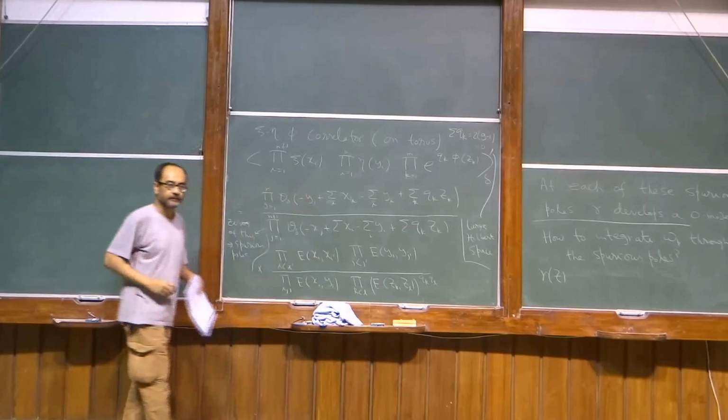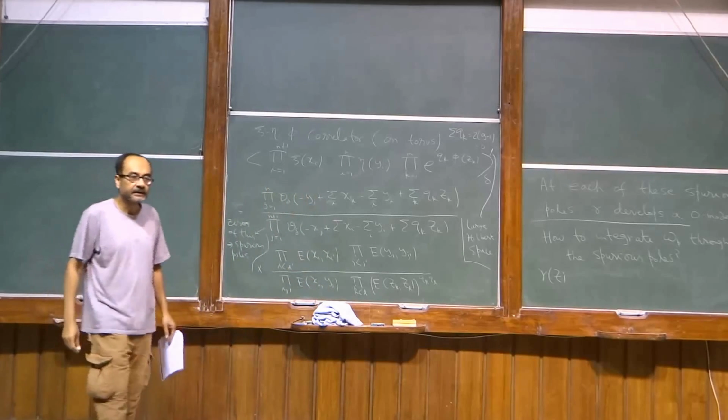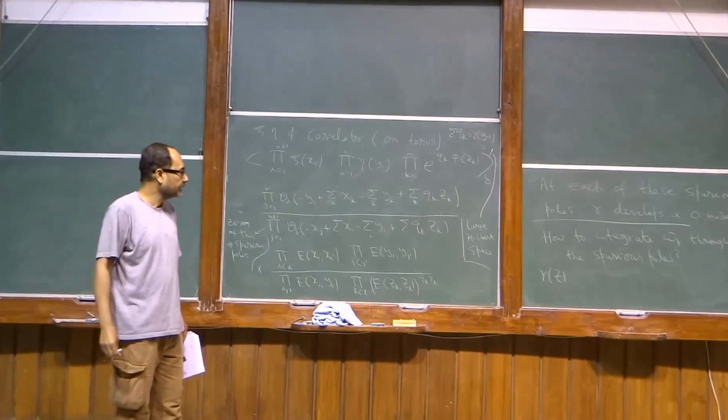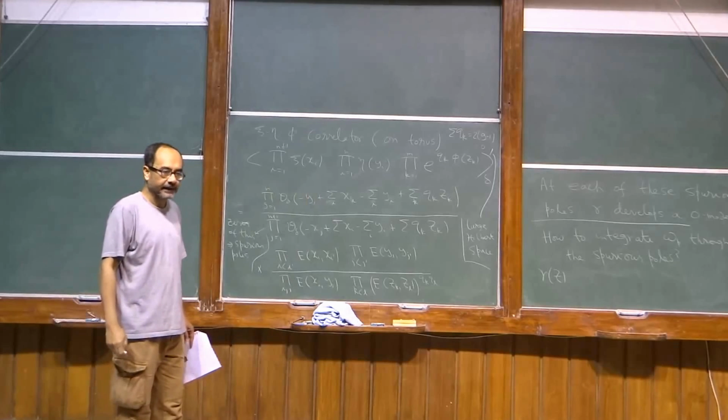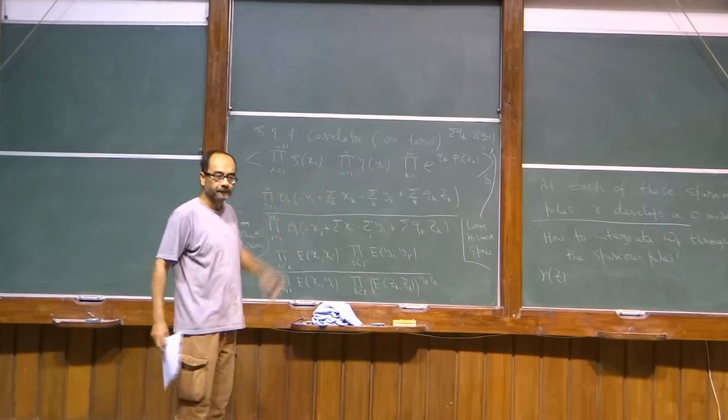I can introduce a delta function. I can introduce delta gamma or something. Delta gamma is like e to the minus 5, right? So those we have already introduced here.